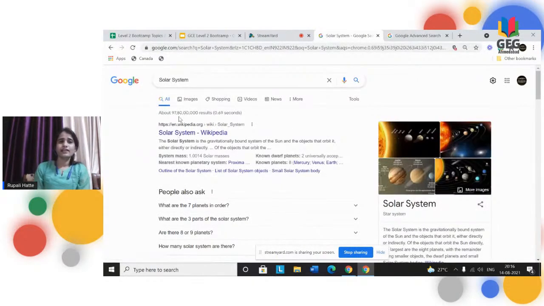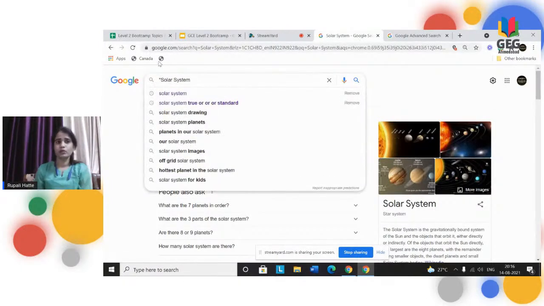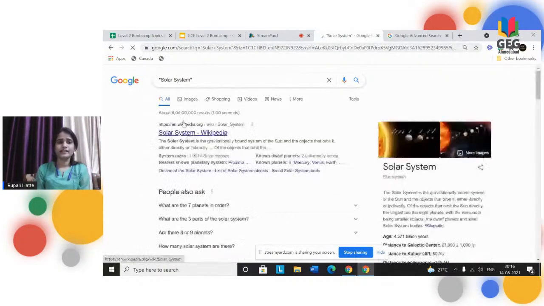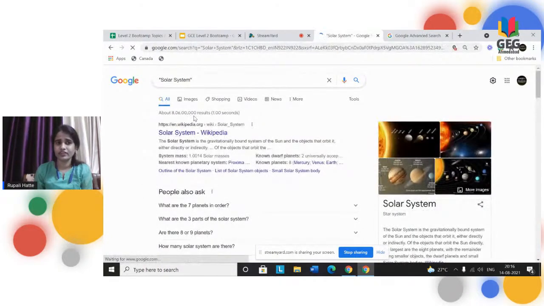As you can see, I'm getting billions of results. So what I can do here is use the two inverted commas so that I can restrict to solar system. Here you can see the results got filtered. So this is one way of using operators.